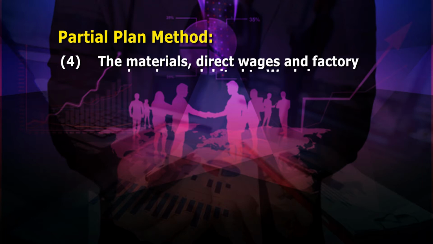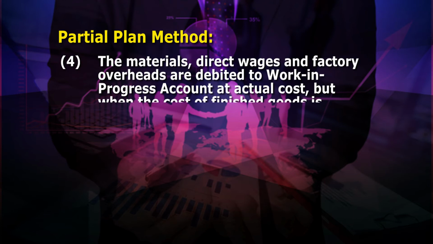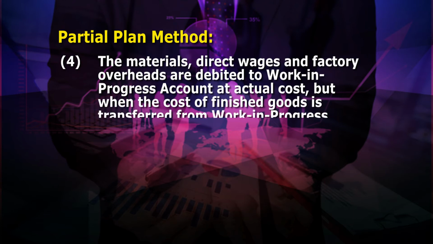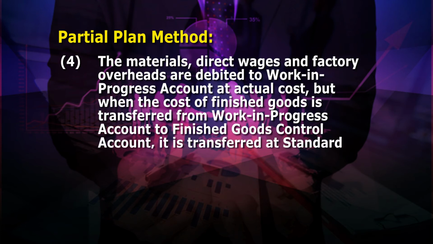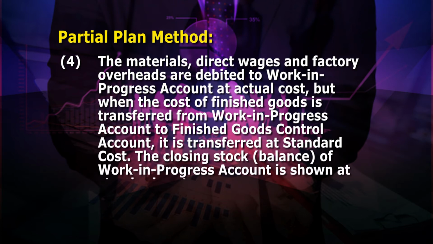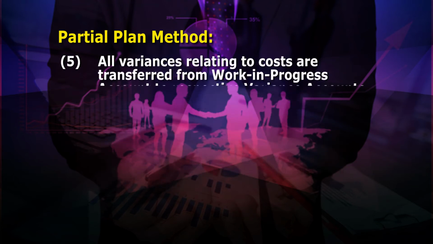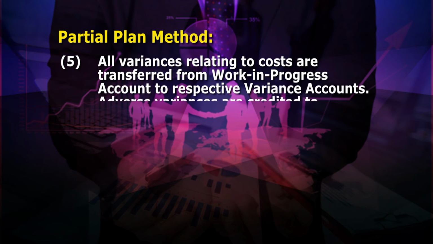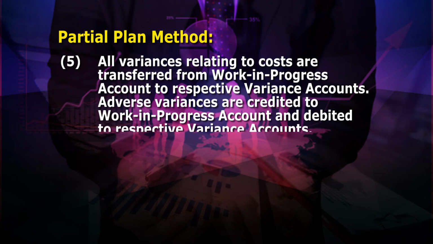Number 4, the materials, direct wages and factory overheads are debited to work in progress account at actual cost, but when the cost of finished goods is transferred from work in progress account to finished goods control account, it is transferred at standard cost. The closing stock of work in progress account is shown at standard cost. Number 5, all variances relating to cost are transferred from work in progress account to respective variance accounts. Adverse variances are credited to work in progress account and debited to respective variance accounts.